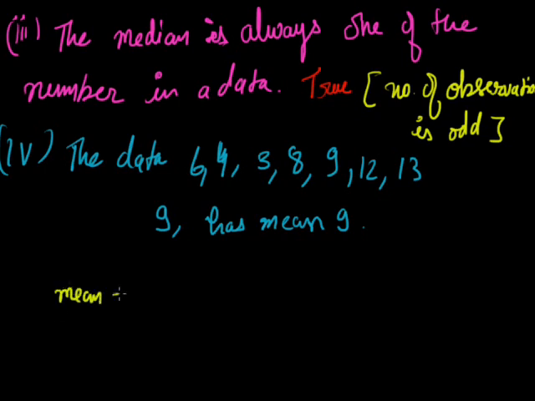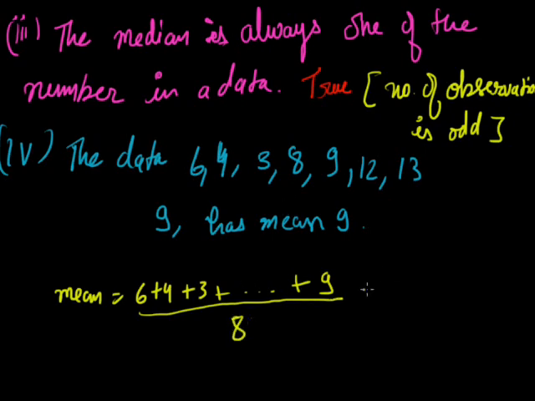So mean will be 6 plus 4 plus 3 plus and so on till 9, and we have to divide by the number of observations. There are 8 observations. The sum of all the observations comes out to be 64 upon 8, so it will give you 8. So the mean of the given data comes out to be 8, so the given statement is false.